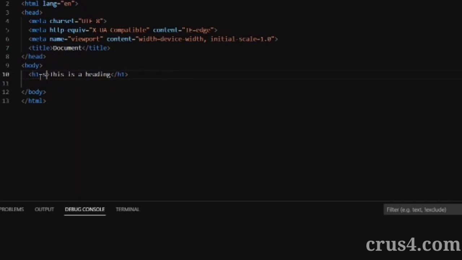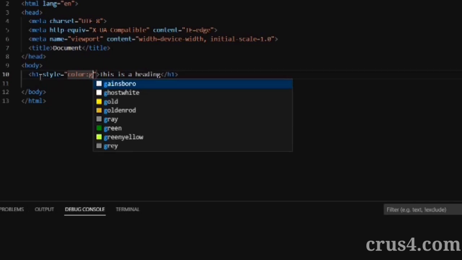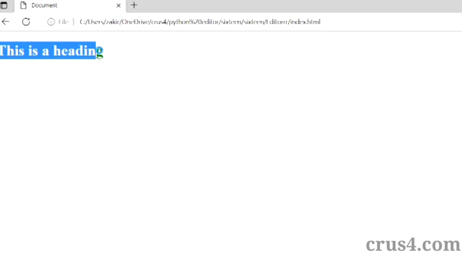So what we want to do is to use the style attribute, style, type equal to, and inside that we want to change the color of this text. So type the color property, and after that a colon. Now type the color which we want to use, like I want to set the green color. After that type a semicolon. Now if we run this code, you can see that the color of this text is changed from black to green.